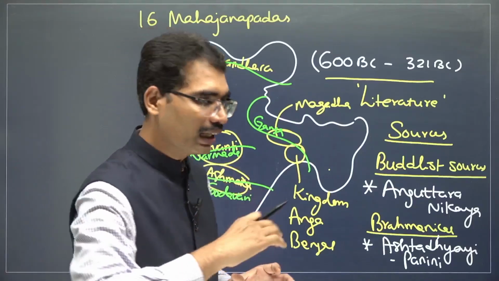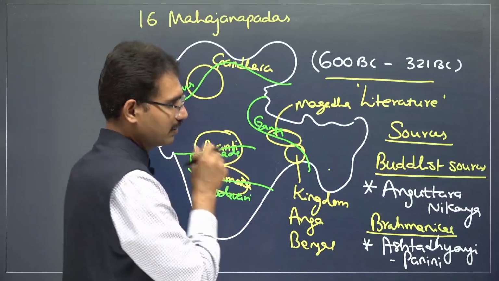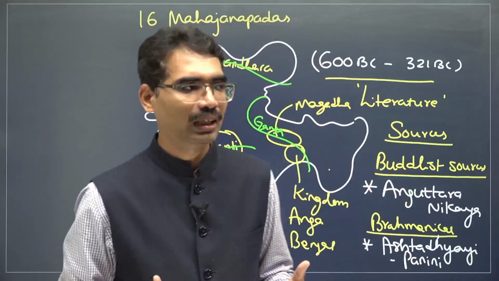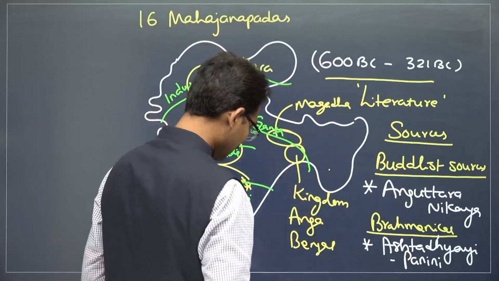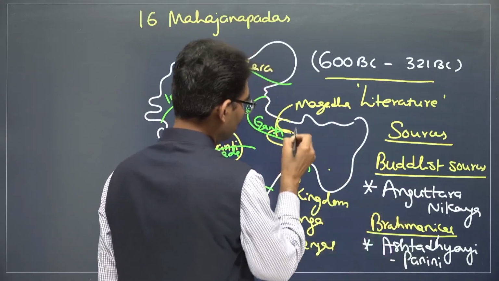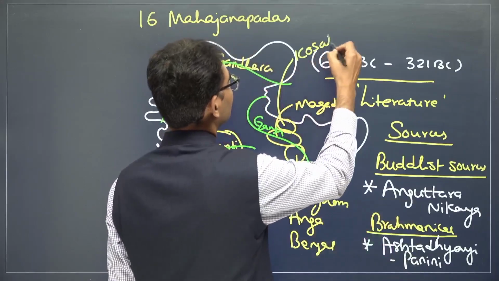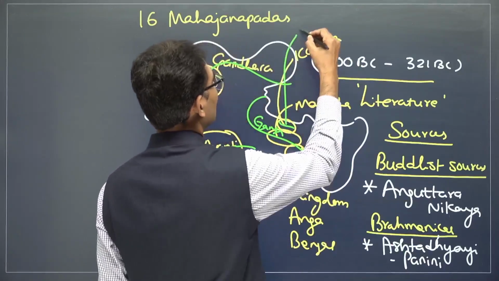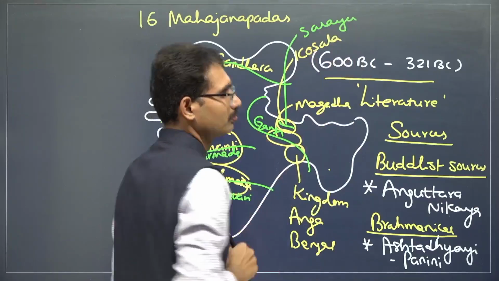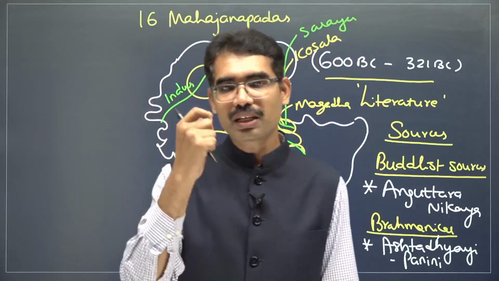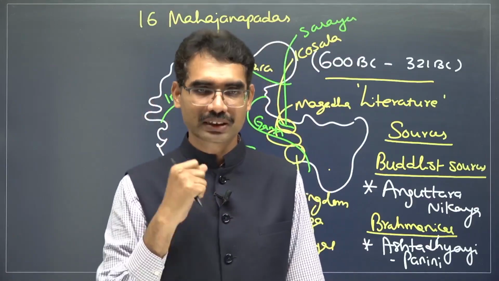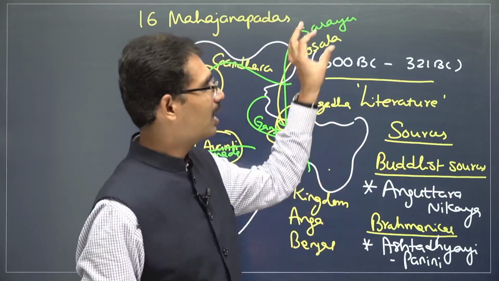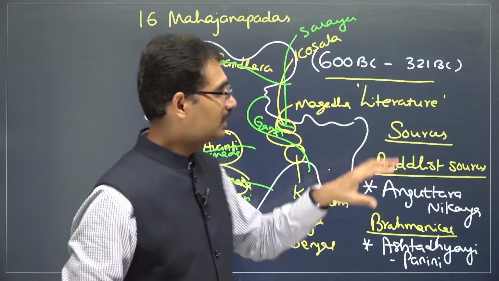What is it saying? Rivers were the lifeline of these kingdoms. Suppose there is no river for us today, can we live? No. Suppose there is a kingdom in present-day Uttar Pradesh called Kosala. One important river that flows there is the Sarayu River, the same river on which Ayodhya city was situated. The Ramayana talks about the Sarayu River and Ayodhya.